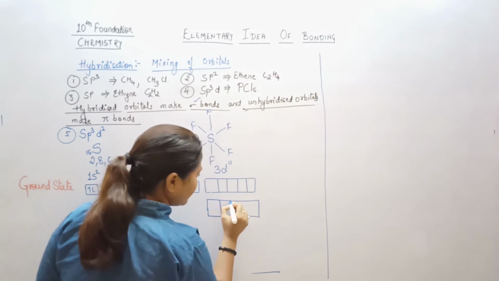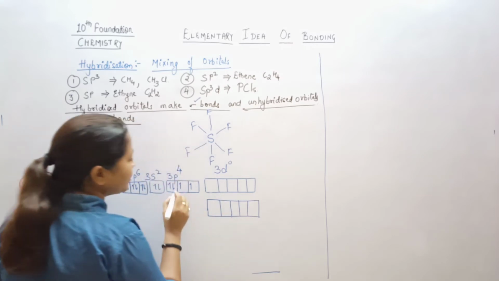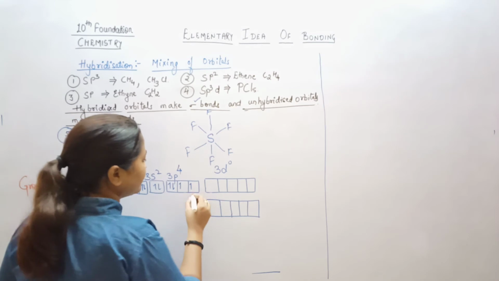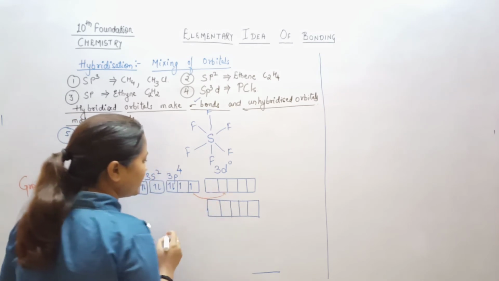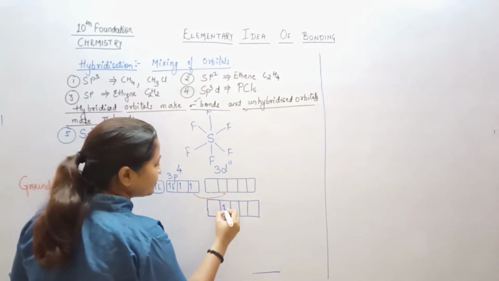So this is our 3d orbital, right? I said that this electron jumps over here. Okay? So I'll just make the electron over here.